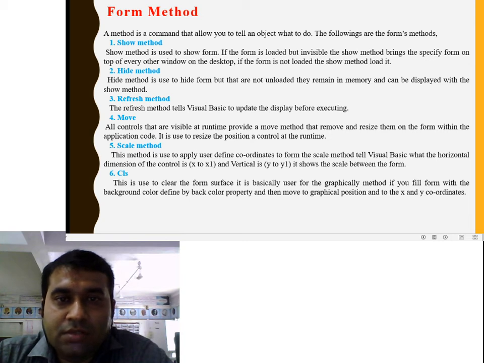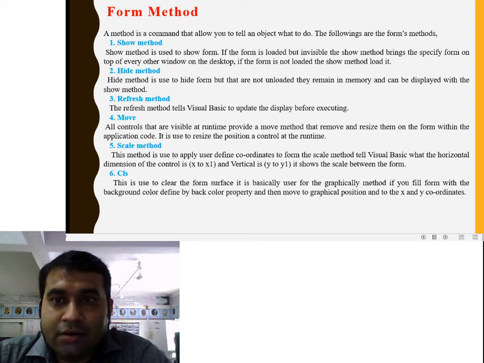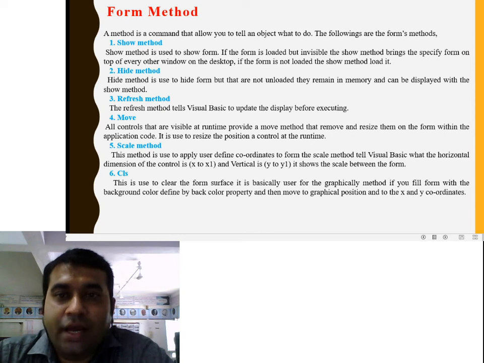If the form is not loaded and the show method is called, the show method is used to display the form. You can hide it with the hide method. Next method is the hide method. The hide method is used to hide the form, but it is not unloaded. It remains in memory and can be displayed with the show method.